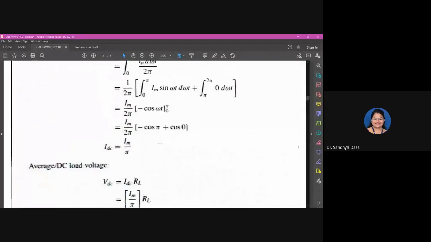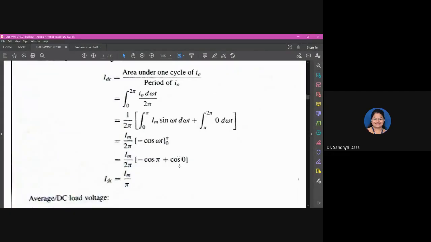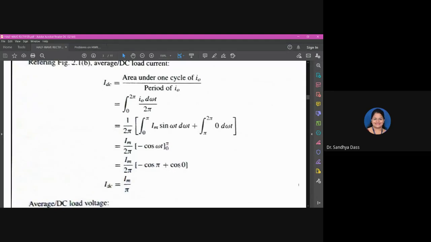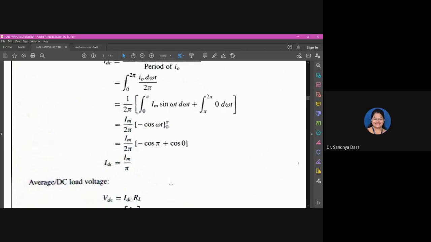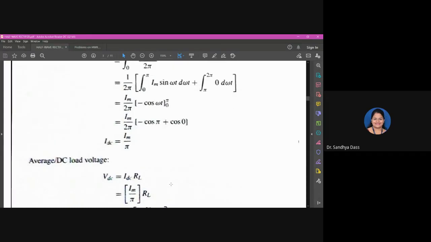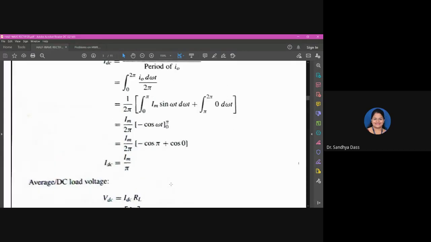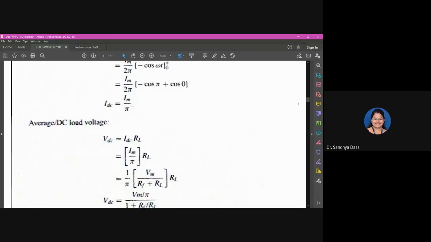Okay. So do you remember we stopped here at average DC load current? I assume that you are with your notes or some material where you are copying down the derivations. All these derivations are important and repeatedly asked in the exam. So you should derive now during the class, or copy down during the class. It is all just integration, substituting in the integration, and deriving the final expression.